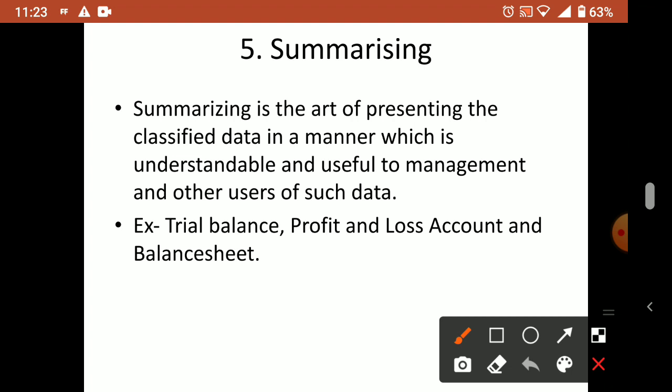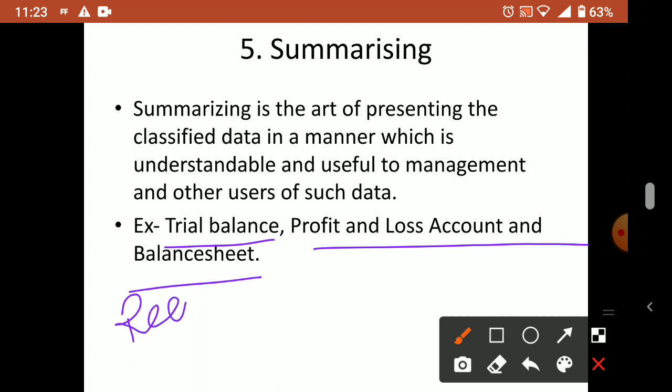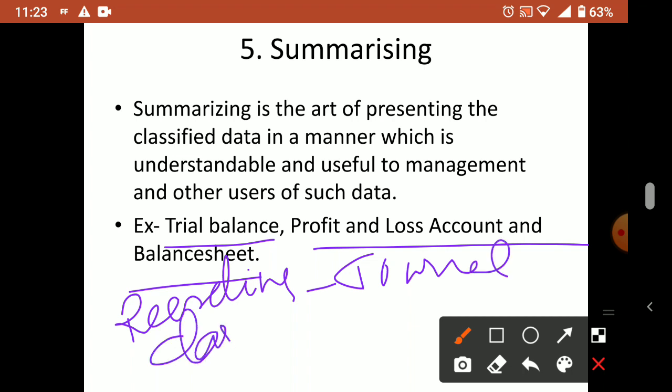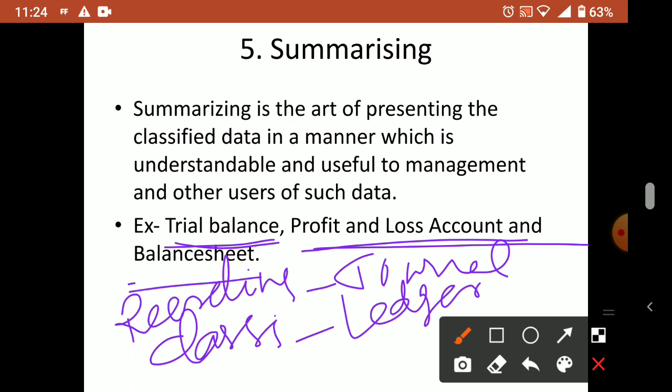So summarizing we usually do where? In the trial balance, profit and loss account, and balance sheet. Remember three things mainly: recording in the journal, classification in the ledger, then summarization in the trial balance, and after the trial balance, the profit and loss account and balance sheet.